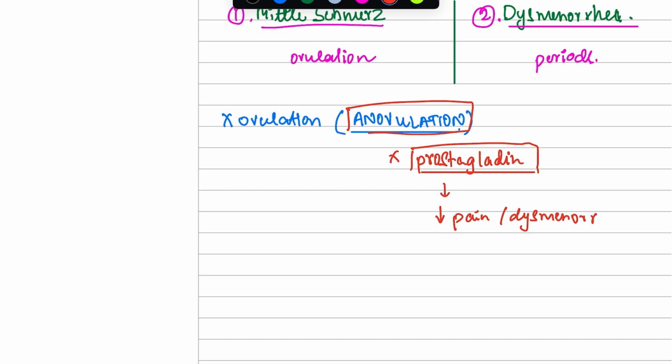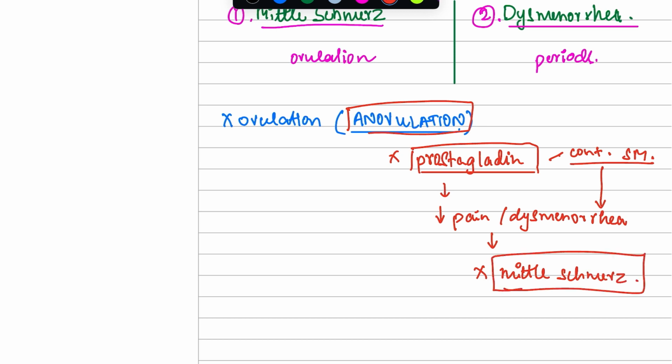How? We knew prostaglandin does the contraction of the smooth muscles, right? If there is no prostaglandin, there will be no contraction of smooth muscles, which was the reason to cause pain and dysmenorrhea, right? If this does not happen, there will be no Mittelschmerz. We knew that. Since there is no ovulation, there is no Mittelschmerz. Simple.